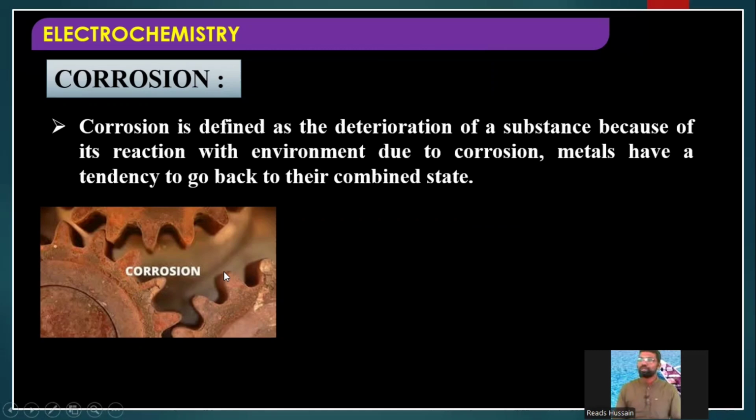When iron objects are kept outside, they react with air and water vapor and undergo corrosion. Some electrochemical reaction takes place.